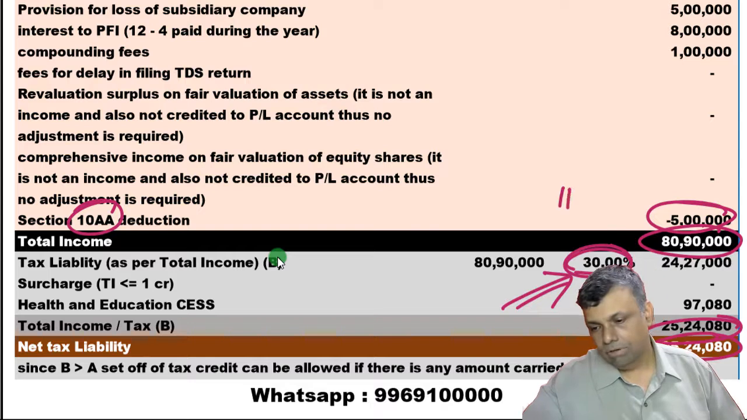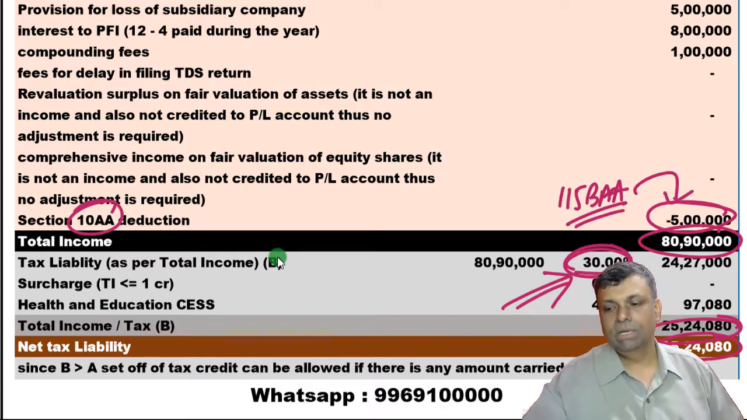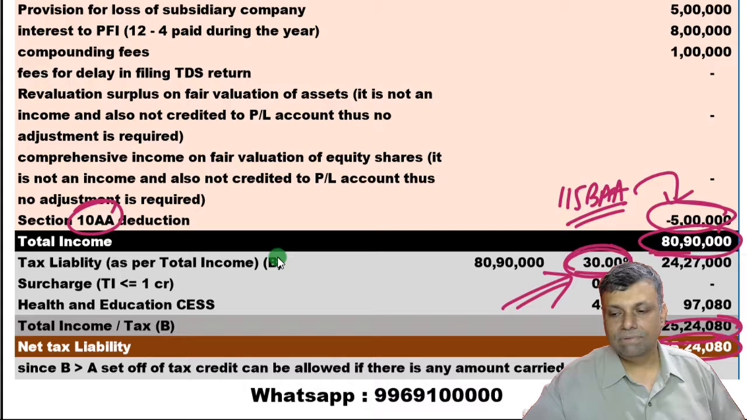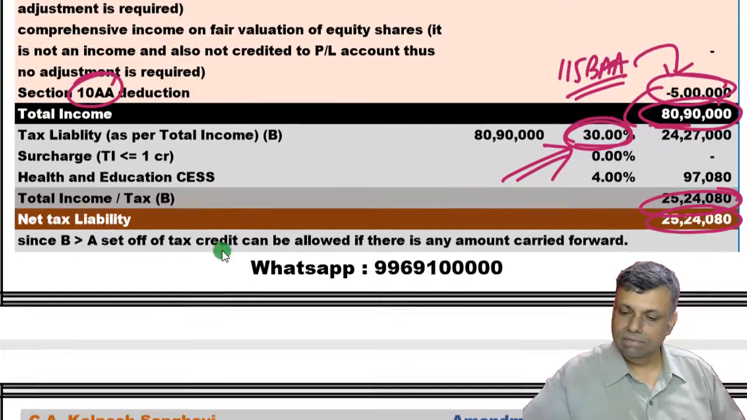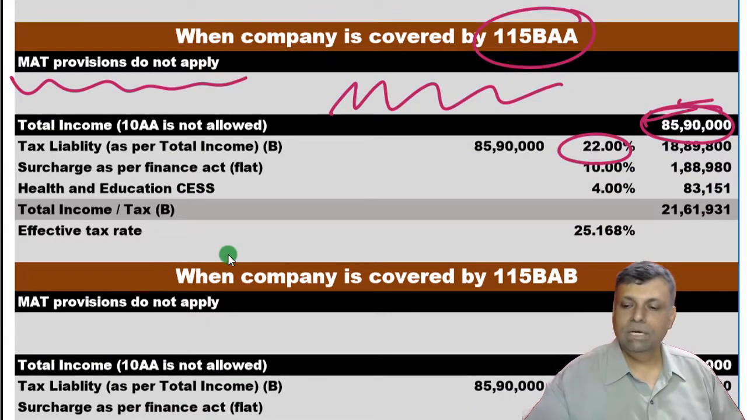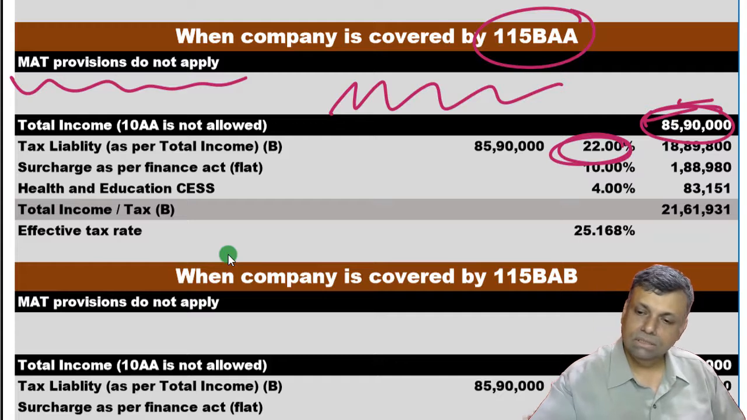Now, 115BAA category companies do not get this particular benefit, so I have to disallow this figure, and only then I am getting a concession in terms of the tax rate. So it was 80 lakhs, but now I will be disallowing this 5 lakhs of rupees, and therefore my income will be increased. That's the reason the total income has become 85 lakhs, but I am getting a concession in terms of the tax rate. That is the first conclusion.